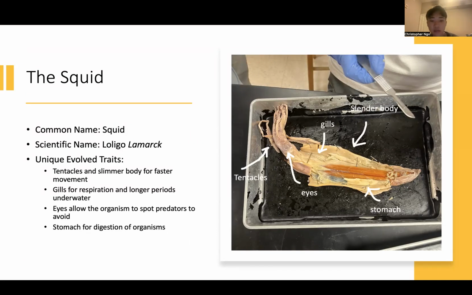It also has gills for respiration, which allows the organism to be underwater for longer periods of time, and eyes. These allow it to spot predators to avoid, where it will spot big things in the water and try to avoid them. And I'll also point out the stomach, which is for digestion of the organisms it eats.